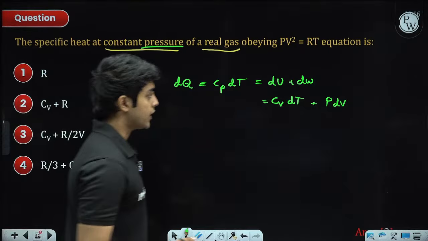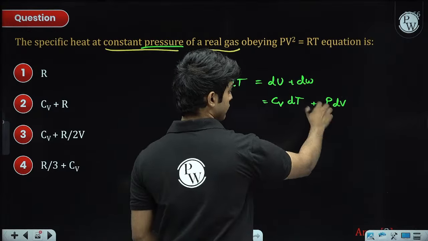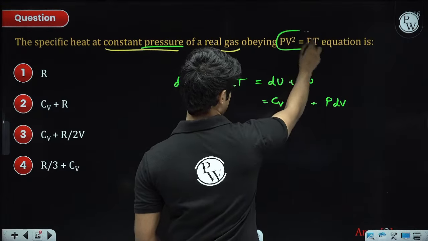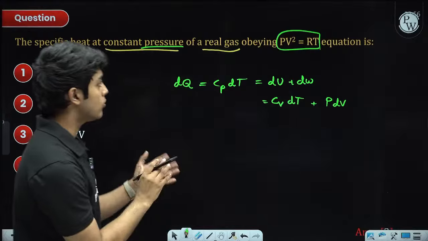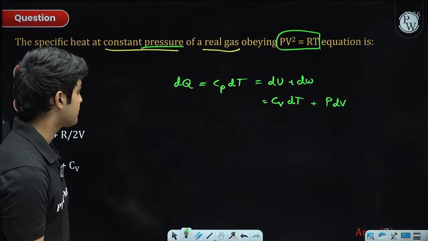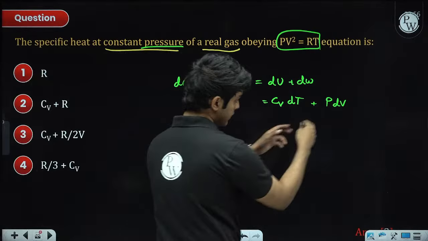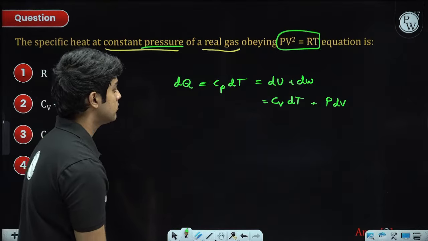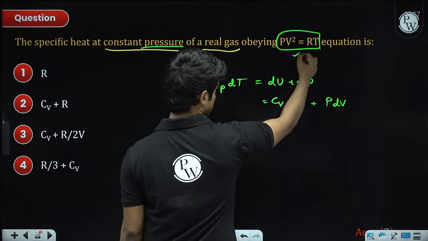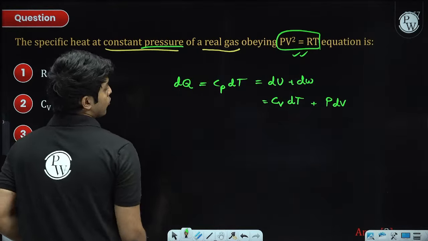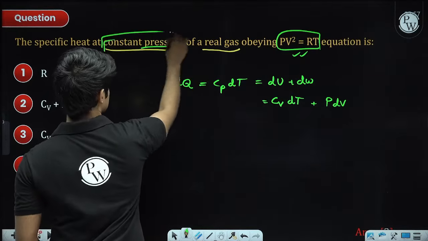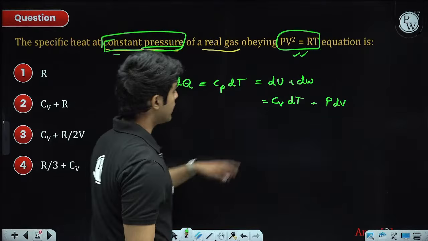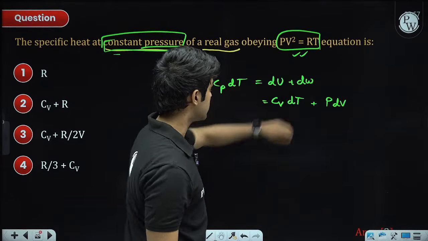Now, we cannot replace P with the ideal gas equation. We need to use this relation. We need to figure out what P dV is. We need to express dV in terms of dT so that we can cancel out dT from both sides. So first, pressure is constant, so to find dV I have to differentiate this.